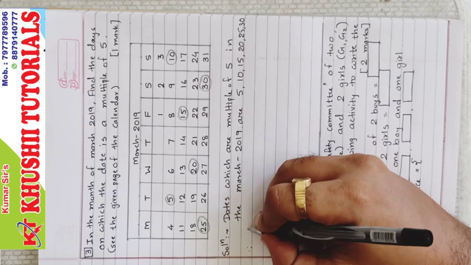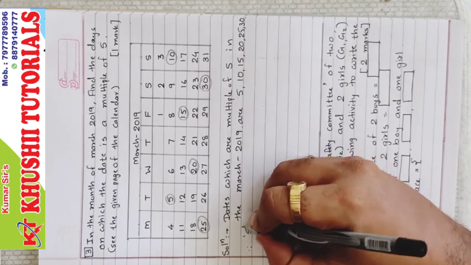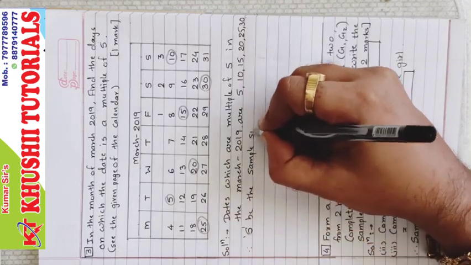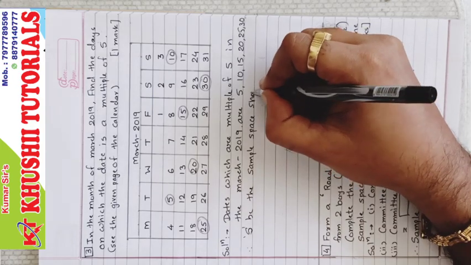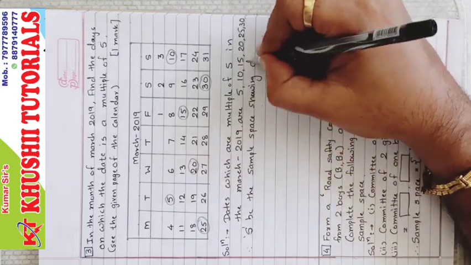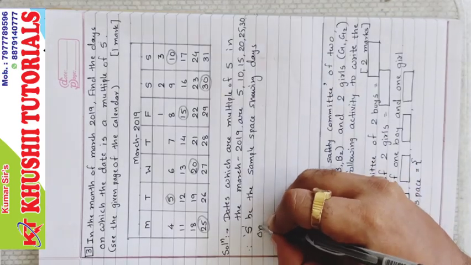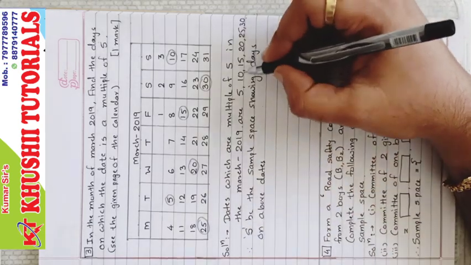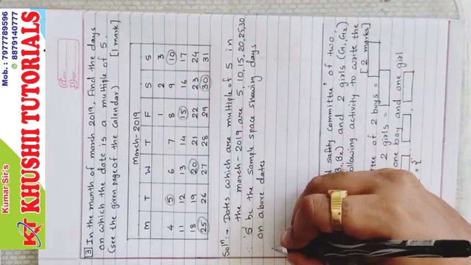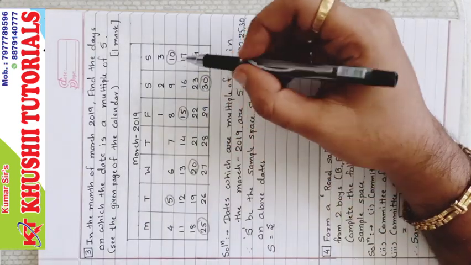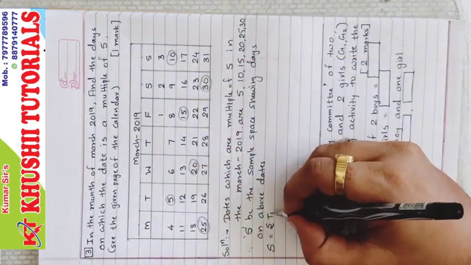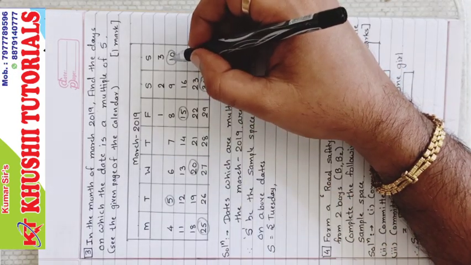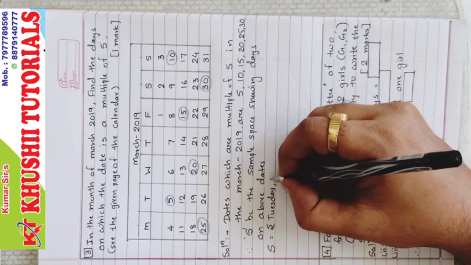and therefore S be the sample space showing days on the above dates. So S equal to, now we'll start with the first one, Tuesday. Tuesday is on 5th. Then Sunday is on 10th.